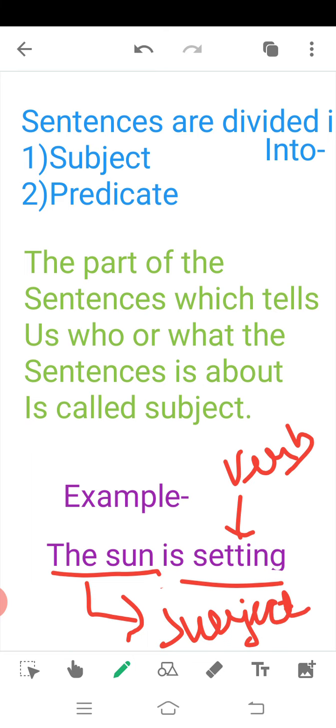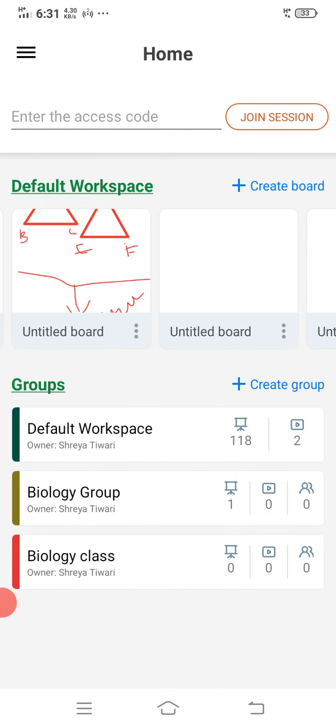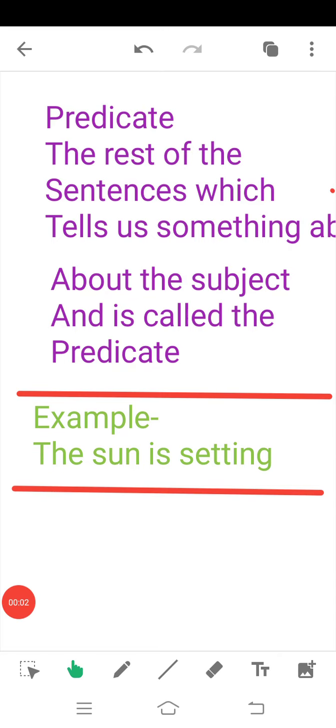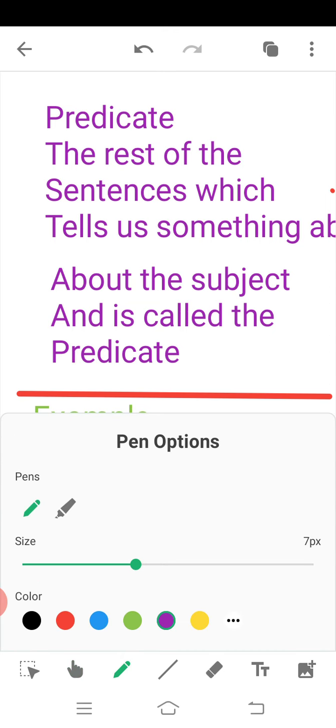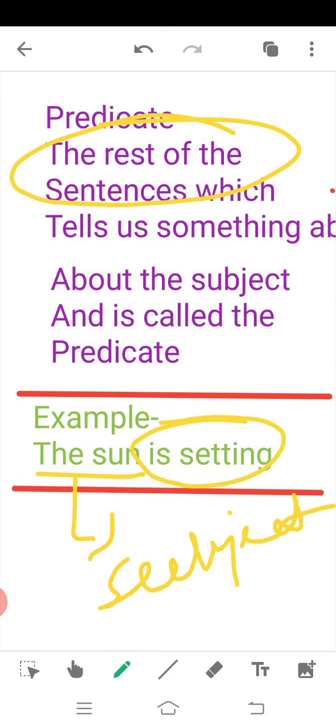Now let's move on to another thing, that is the predicate. We have discussed the subject. Now comes the predicate part. The rest of the sentence which tells us about the subject is called the predicate. That means we have discussed the sun. The sun was the subject, and the rest, is setting, is the predicate part.